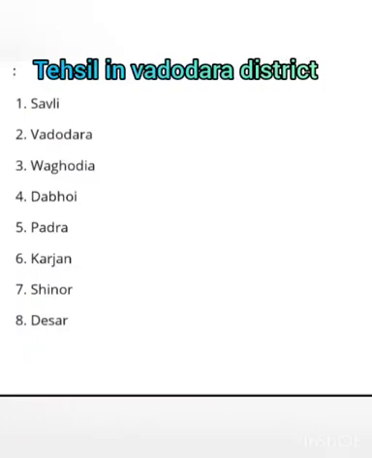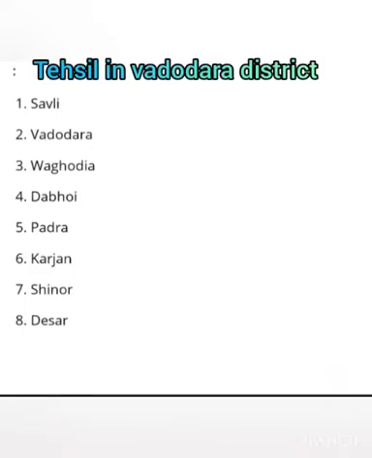Let us study in detail about the talukas of our own city, that is Vadodara. Taluka is an administrative division of a district. It is headed by a Mamledar. It is called a tehsil, block or mandal, etc. There are 8 talukas in Vadodara. Which are they? Savli, Vadodara, Vagodia, Daboi, Padra, Karjan, Shinor and Desar. So these are the talukas of Vadodara.